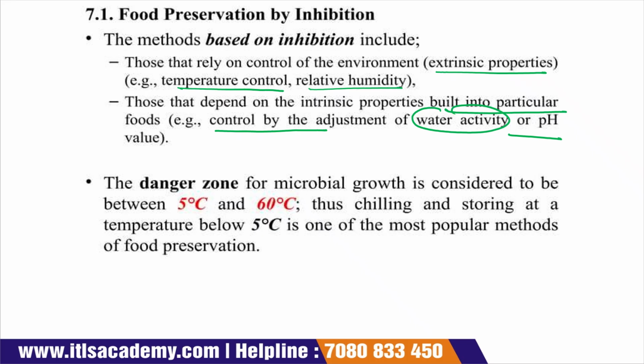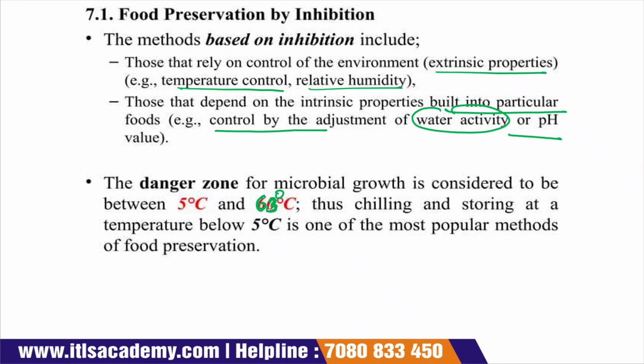Now we all know that microbial growth occurs in food products when they are stored in the danger zone. Danger zone means the temperature range between 5 degrees and 63 degrees Celsius. We have to avoid storing the food product in the range between 5 and 63 degrees Celsius.